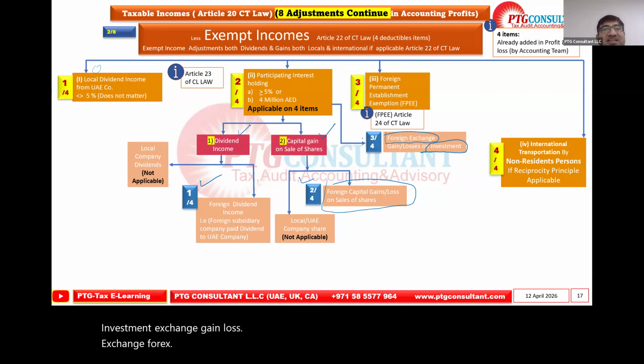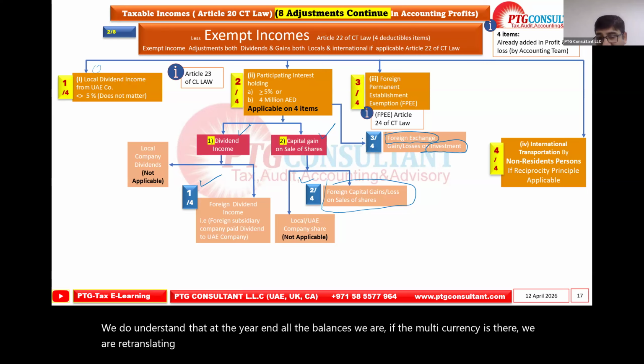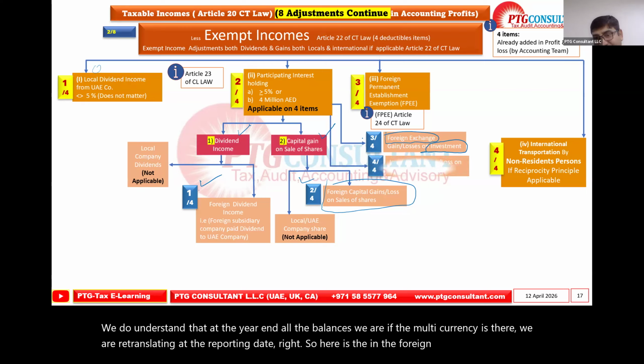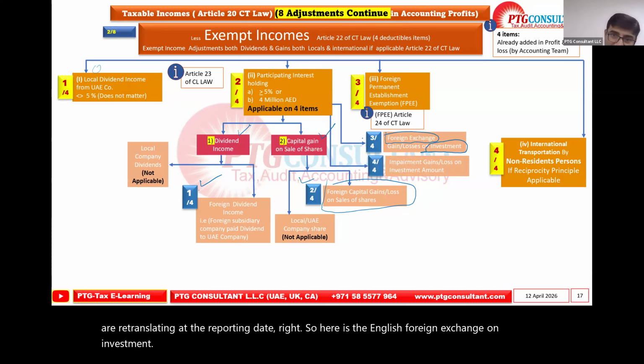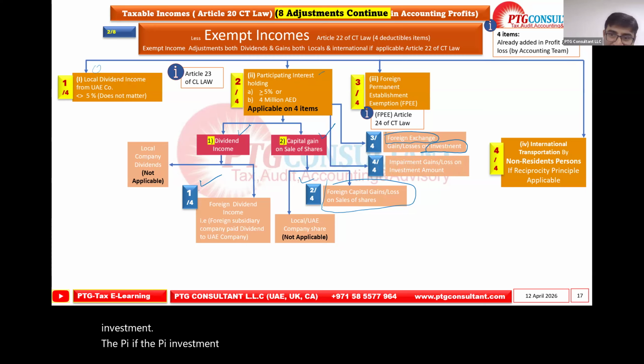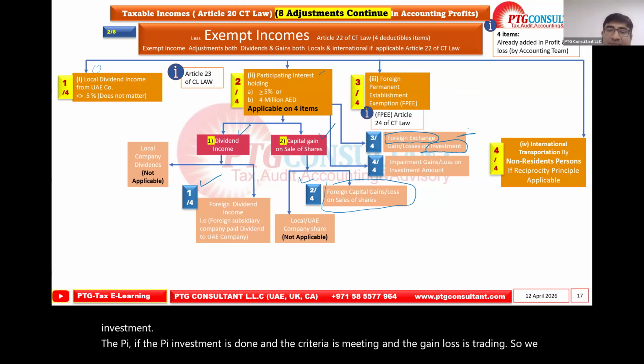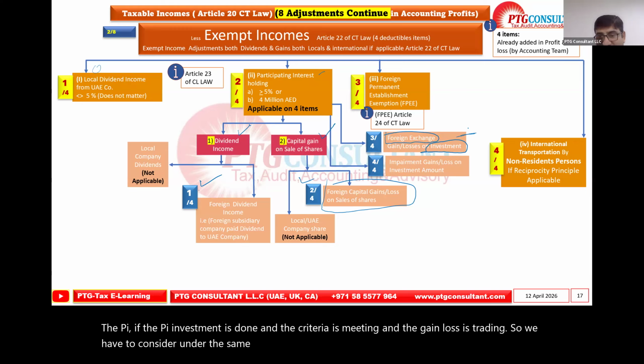We do understand that at the year end, if multi-currency is there, we are retranslating all the balances at the reporting date, right? So here it is saying the foreign exchange gain on investment. If the PI investment is done and the criteria is met and the gain or loss is there, we have to consider it under the same principle and it will be exempt. Fourth, impairment gain or loss on investment amount.